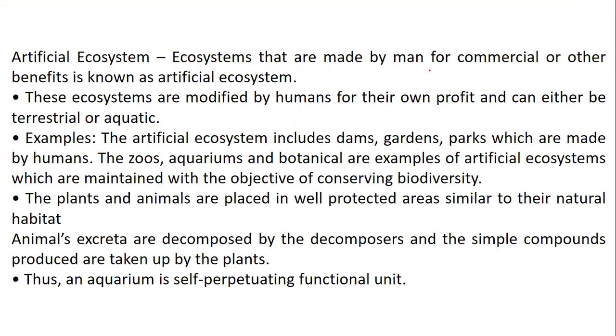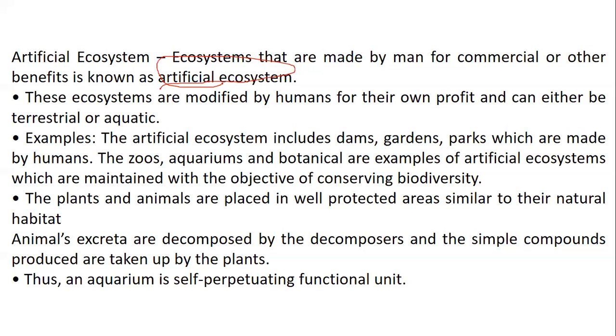Now let's understand what an artificial ecosystem is. The ecosystems that are made by man for commercial or other benefits are known as artificial. The word artificial means made. These ecosystems are modified by humans for their own profits and can be either terrestrial or aquatic. Examples include dams, gardens and parks, which are made by humans. Zoos, aquariums and botanical gardens are examples of artificial ecosystems, which are maintained with the objective of conserving biodiversity.